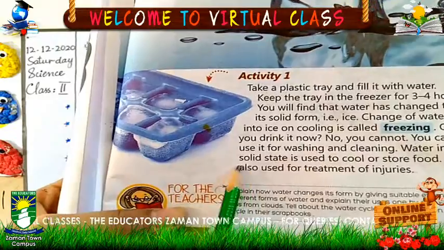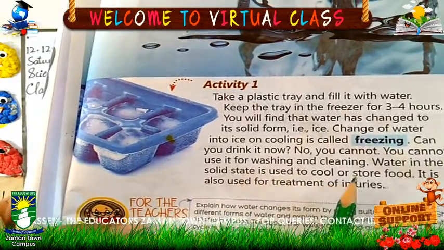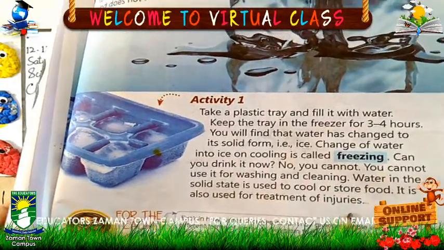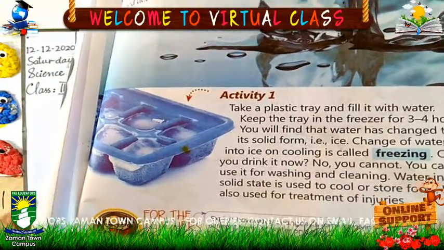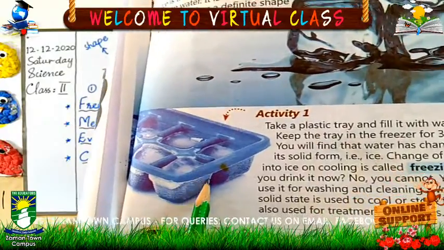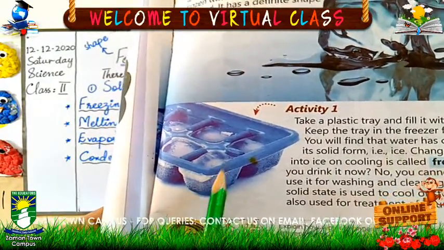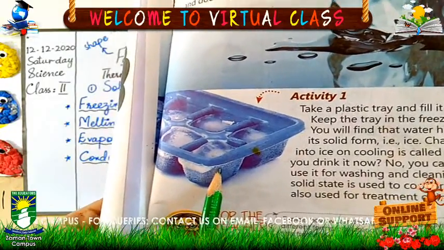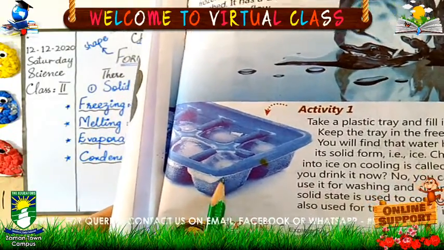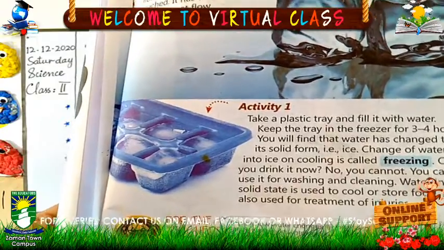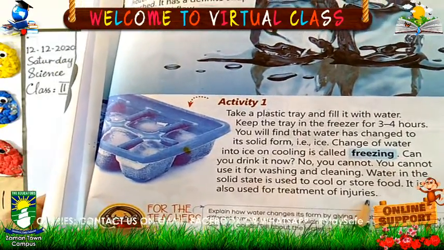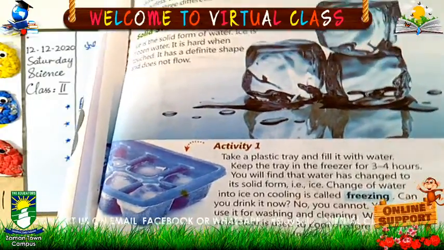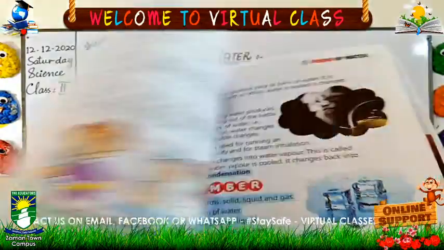Water in the solid state is used to cool or store food. It is also used for treatment of injuries. Sometimes we use ice for the treatment of injuries, right? So this form of water can be used for very few reasons, but the liquid form is the one we use every day for so many things, and that is the most common form of water. Now, let's move to the next page.